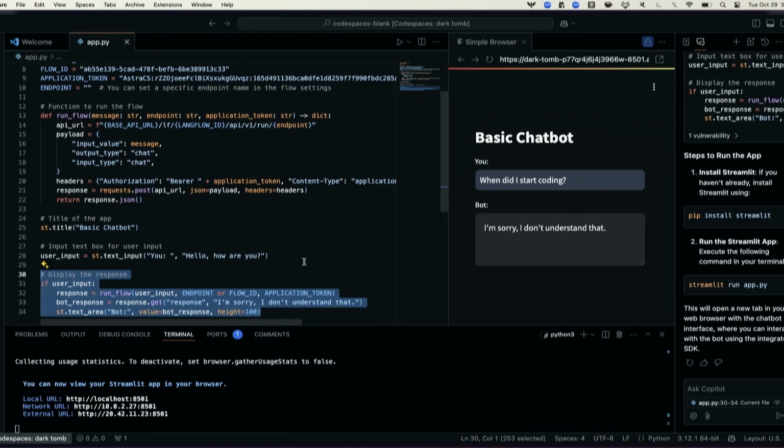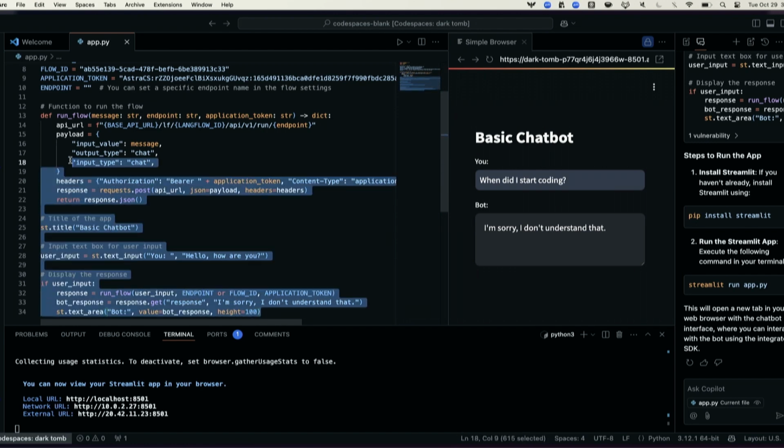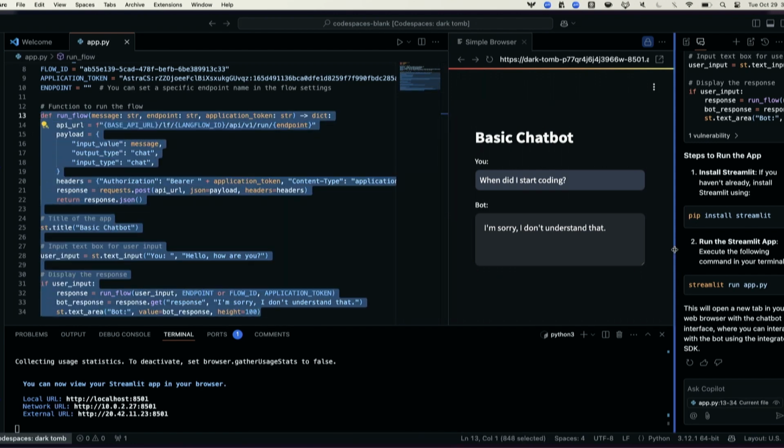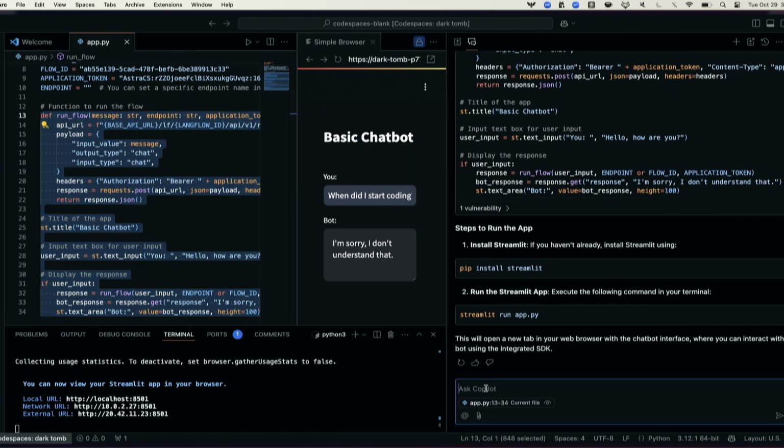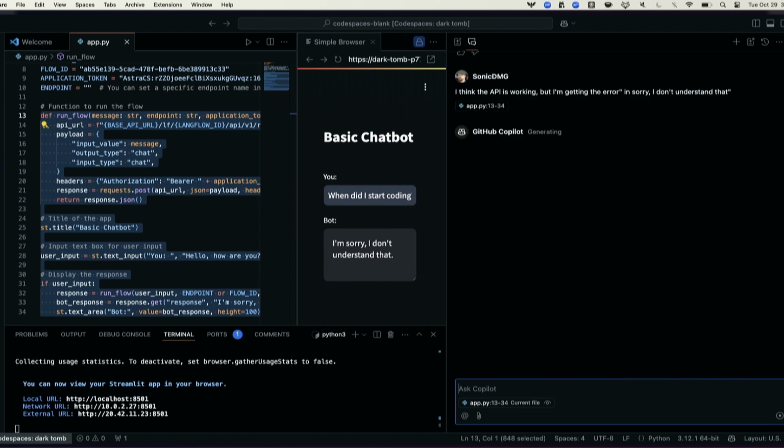So what I want to do here, let's actually say this. I think the API is working, but I'm getting the error, I'm sorry, I don't understand that. I missed a quote. Okay, let's see what it has to say about this.